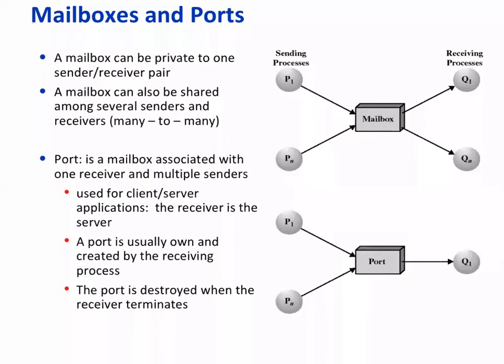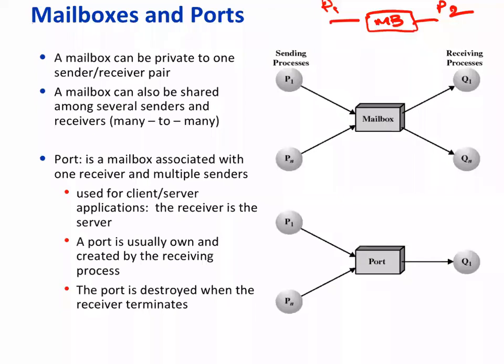First one, which we have already studied, is where the mailbox is private between two processes, P1 and P2. Here, generally, who has the mailbox ownership? In the natural way of looking at a mailbox, the receiver has ownership of the mailbox. Usually there is a mailbox in front of our homes, and we are the receiver.